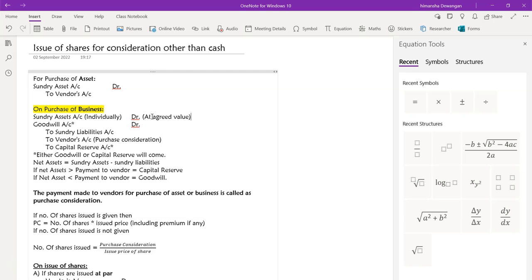Similarly, when someone is selling the business and you are purchasing the business, they will have something written in their books, the cost, like the cost of that dress, which might obviously be lower. But the person who is selling it doesn't want to sell it at cost. They want some profit. Everyone wants profit, right? So they won't sell it at cost. Now you don't want to give a lot of extra money, so both of you will agree at some amount in between. Whatever price you both agree on is the agreed value, and that is the value at which you are going to record the assets and liabilities when you are purchasing the business.